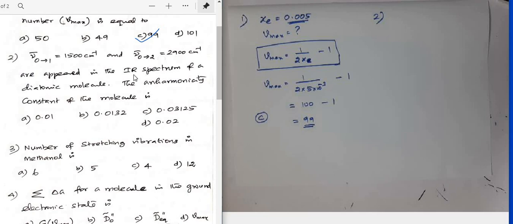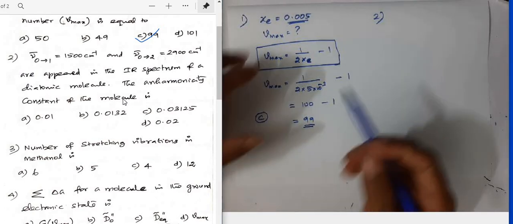Since it's an IR spectrum, the 0 to 1 transition is the fundamental transition, and the 0 to 2 transition is called the first overtone transition. Using these frequencies, we need to find the anharmonicity constant of the molecule. How to do that?